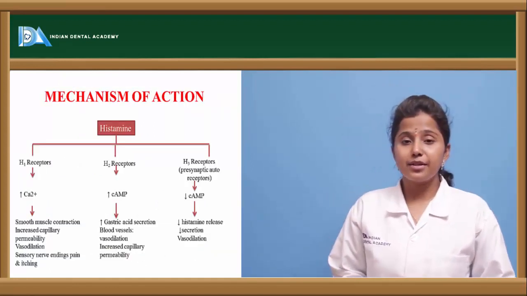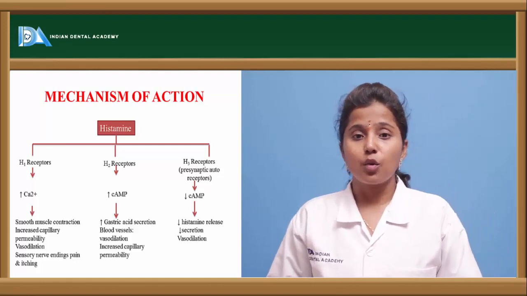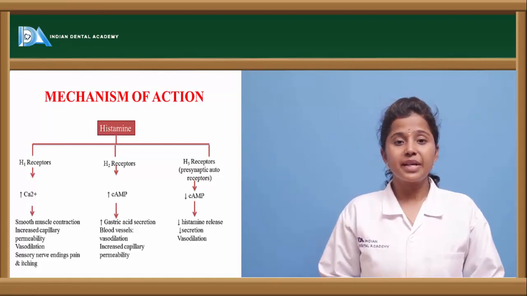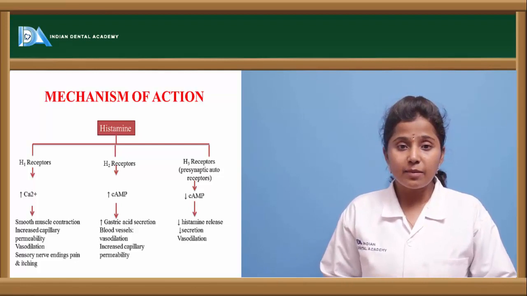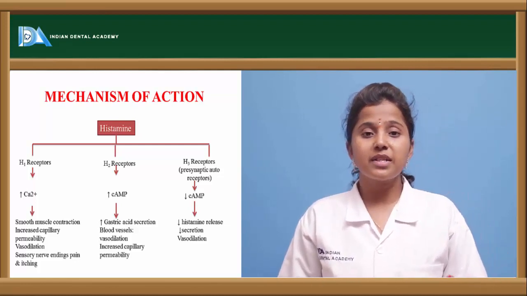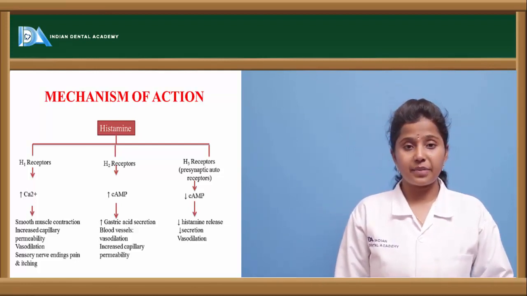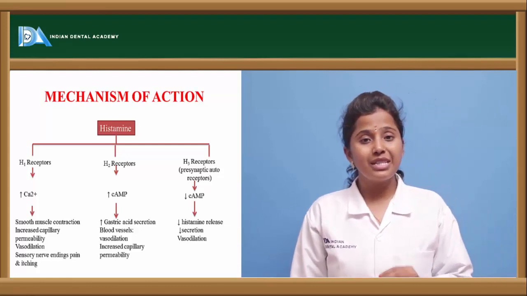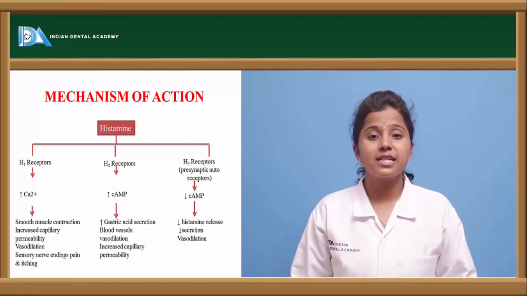Let us see the mechanism of action of histamine. Histamine binds to histamine receptors. There are three types of histamine receptors: H1 receptors, H2 receptors and H3 receptors. Histamine binds to these receptors and exerts its actions.